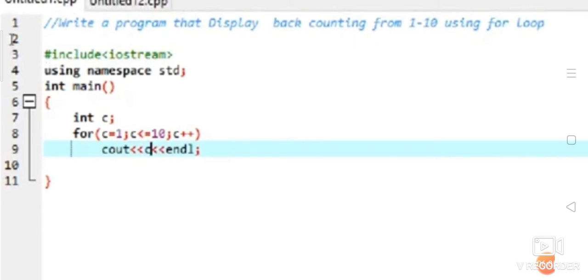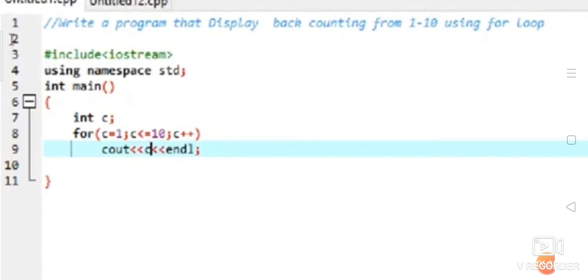As you have stdio.h and conio.h in C, you have iostream in C++. You need to include this library file. Now inside the main, the first line is declaring the variable. C is a variable of integer type. In the for loop, you have C is equal to 1, that is the initialization part, and C is less than or equal to 10, that is the condition part. And then you have the increment part, where you're incrementing the value of C.